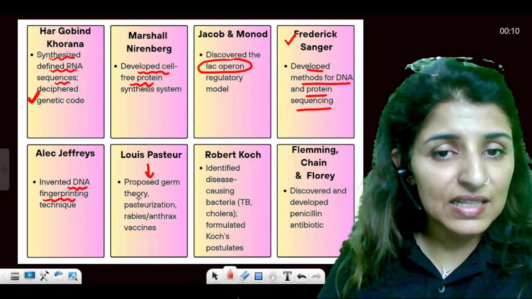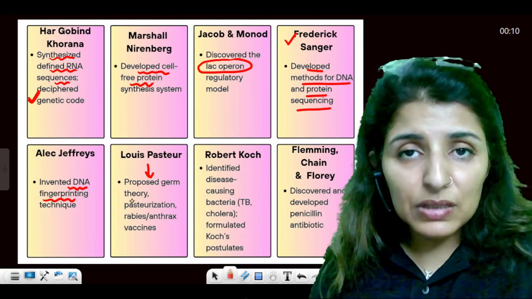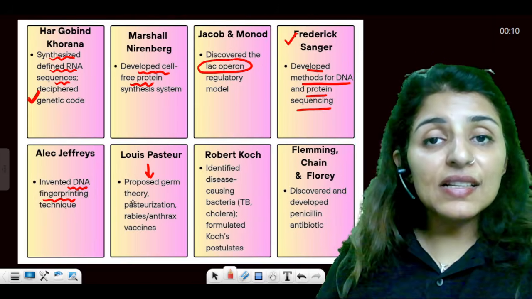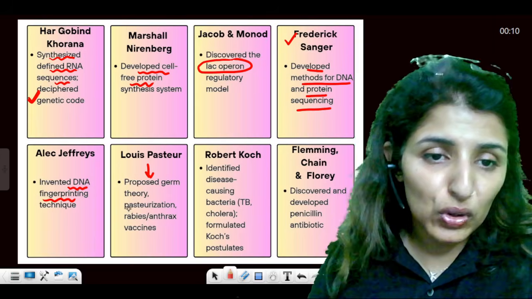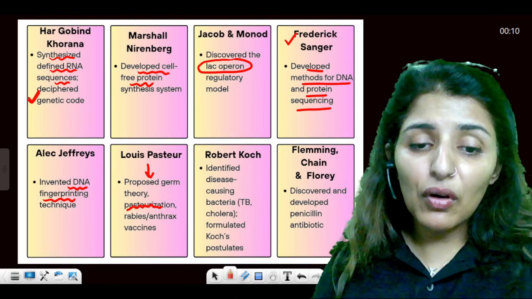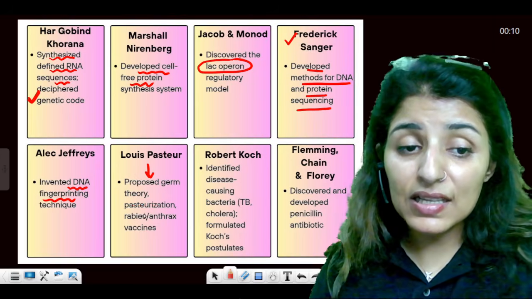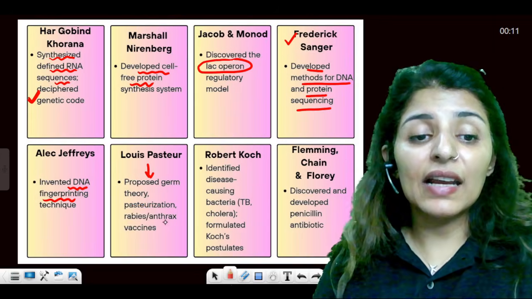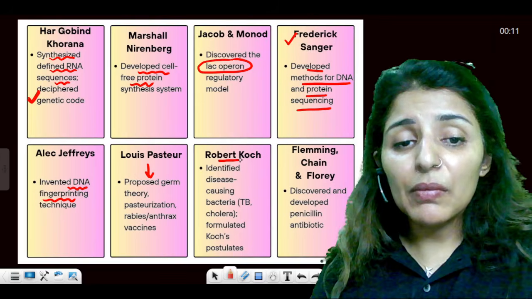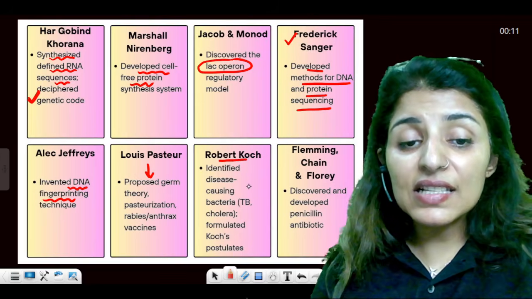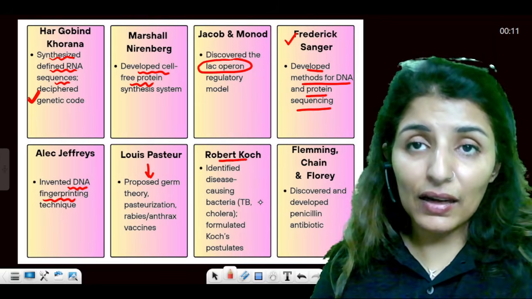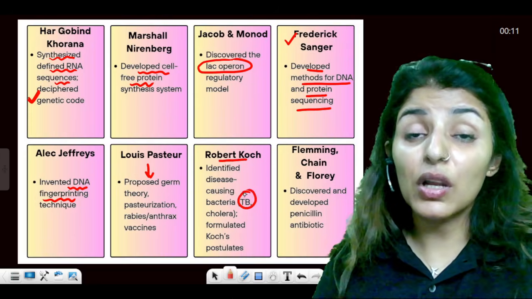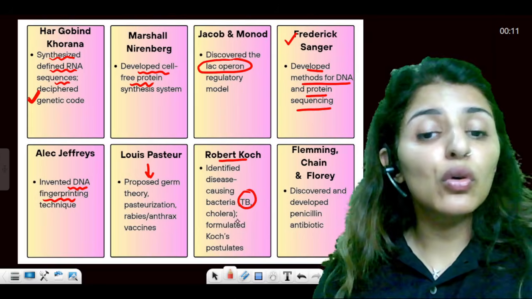Moving into the health and diseases now. Louis Pasteur was the first person who said that every disease has a germ which causes it. Also, he is known for his contribution in pasteurization technique, and also discovered rabies and anthrax vaccines. Then came Robert Koch, who identified disease causing bacteria like TB and cholera. That is why TB is also known as Koch's disease, and he gave Koch's postulates.